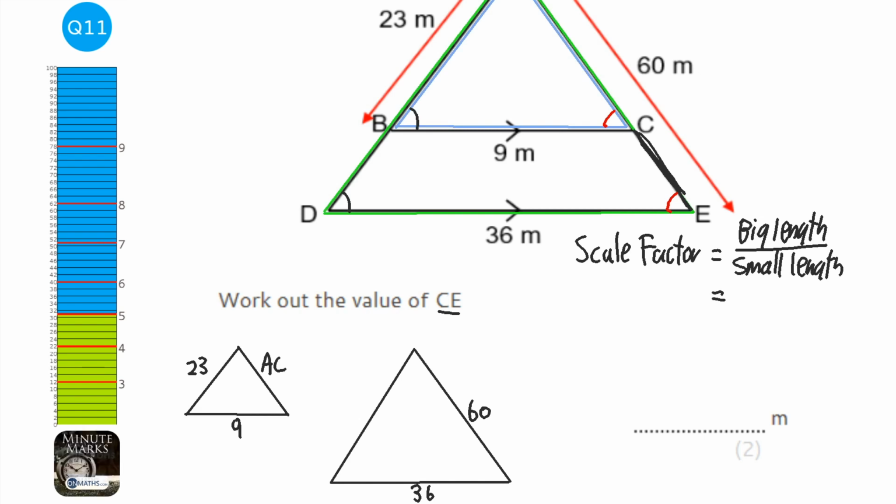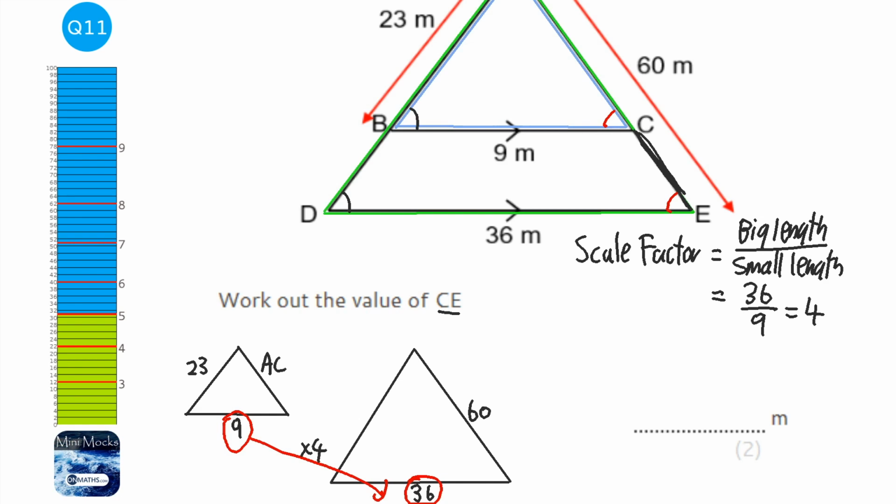So the two I'm going to pick are obviously the bottom two. We're going to find out what we times 9 by to get to 36. So 36 over 9, and that's obviously going to be 4, because 4 times 9 is 36. So the scale factor is 4.